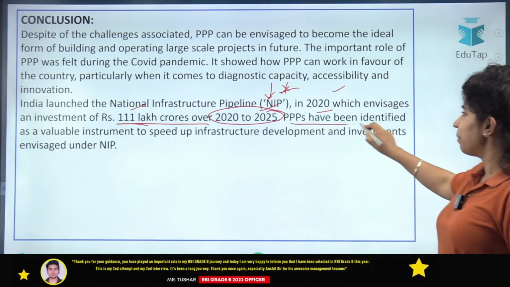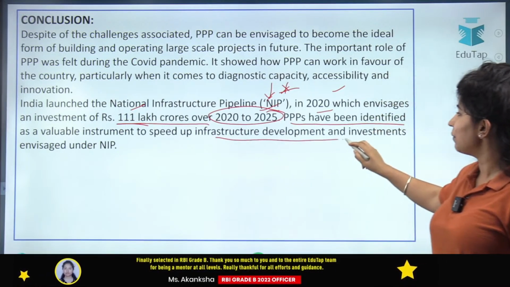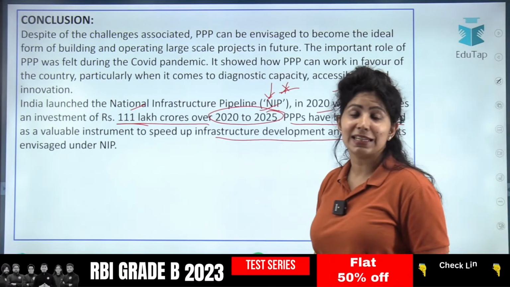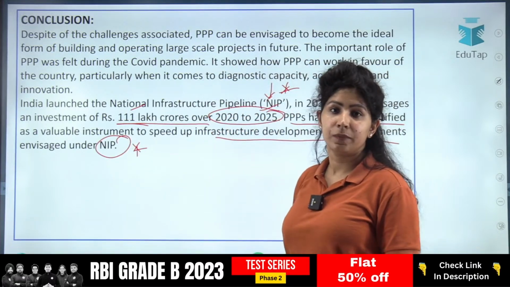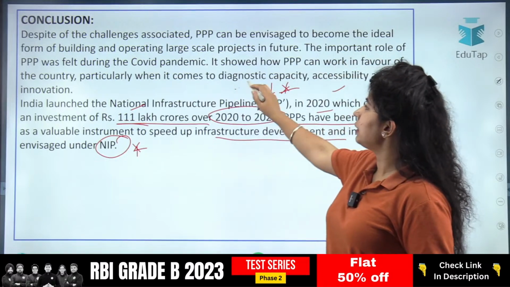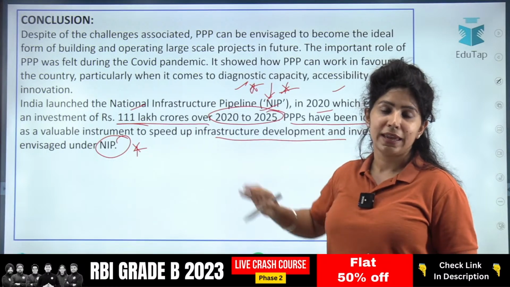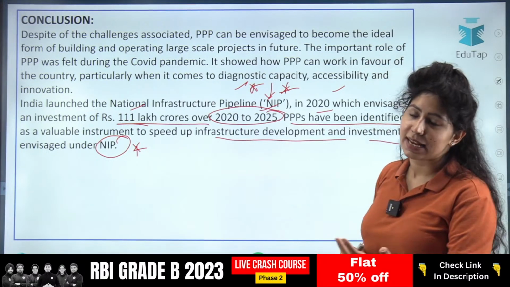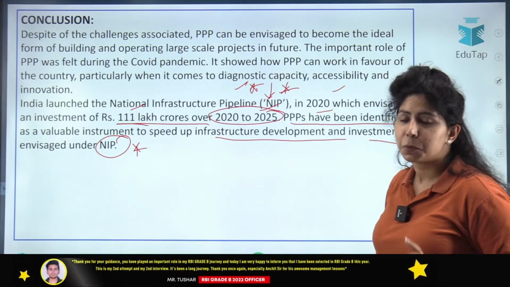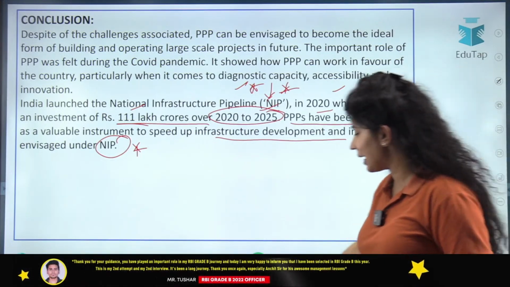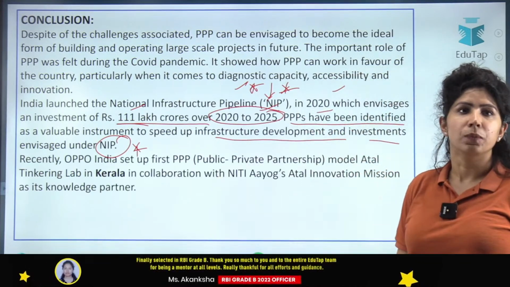There are various projects being approved under it. And PPPs have been identified as a valuable instrument to speed up infrastructure development and investment that has been envisaged under NIP. So the government is saying from its own end that, first of all, during the COVID-19 pandemic we could see the strong impact that these PPP or private sector agencies create, and the government has identified the role of these projects in the National Infrastructure Pipeline as well.